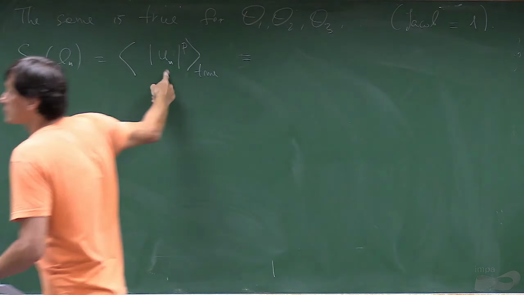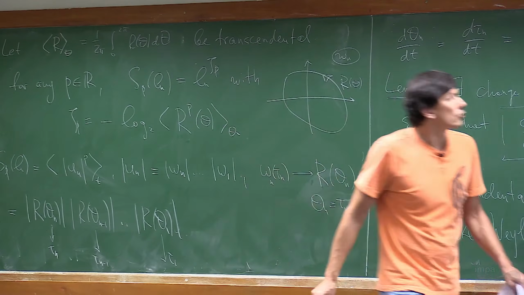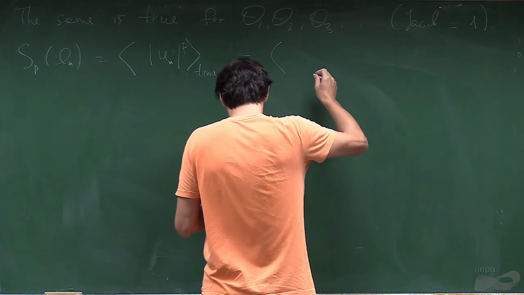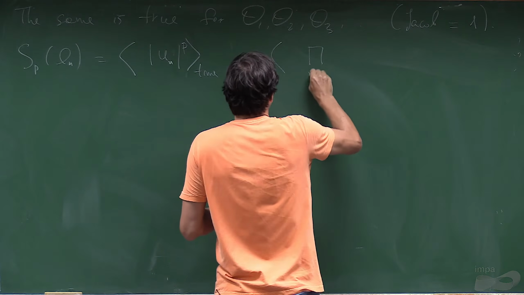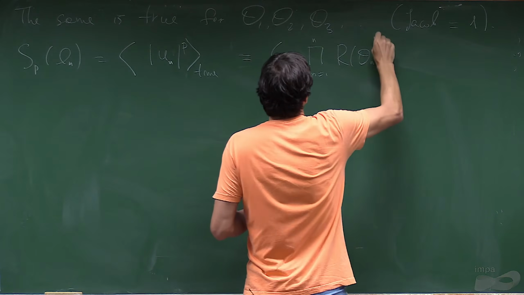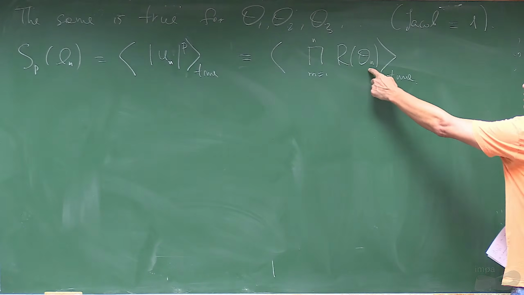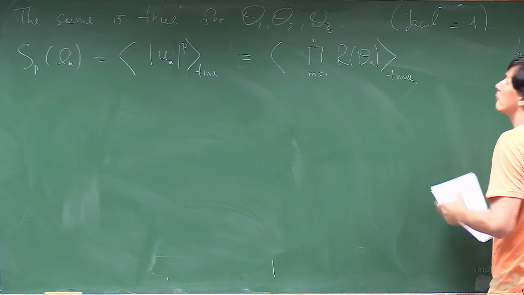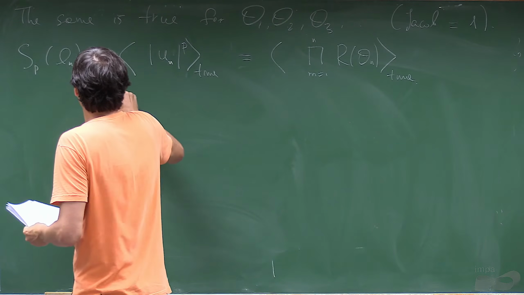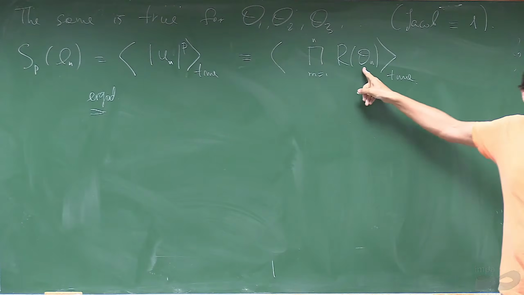We can substitute U_n by its value on the attractor, with respect to time, and each angle is a function of time. But now by ergodicity, we can replace the time average with the angle average.